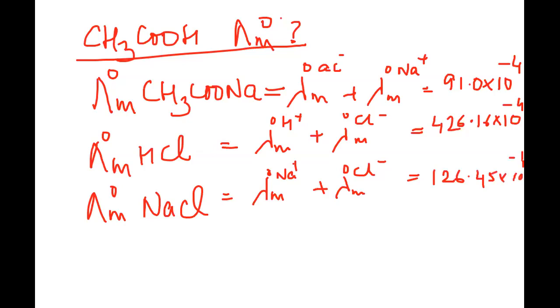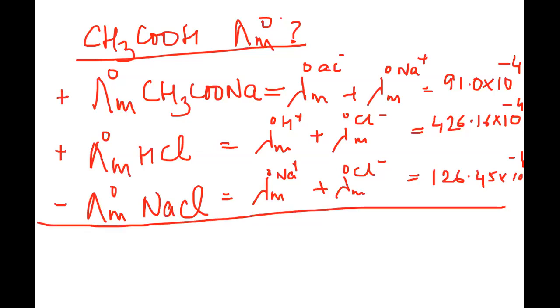Okay. So when it is given like this, now you see in this case, what I can do is I can add this, all right. And if I subtract this, then this can be obtained. Okay. Let us see how. So let me see, I have to subtract only the ionic conductances.